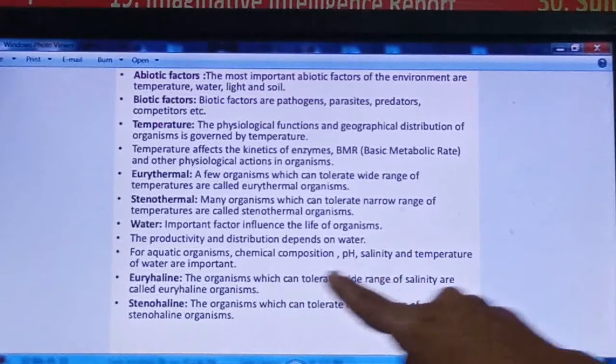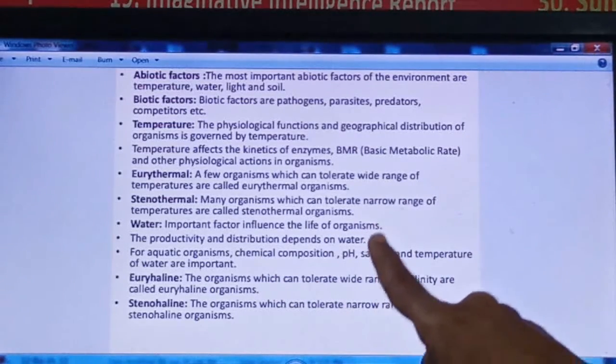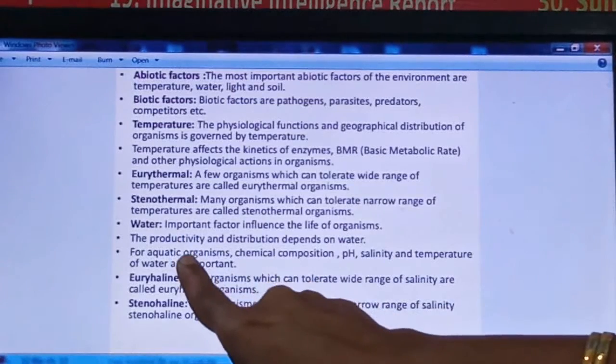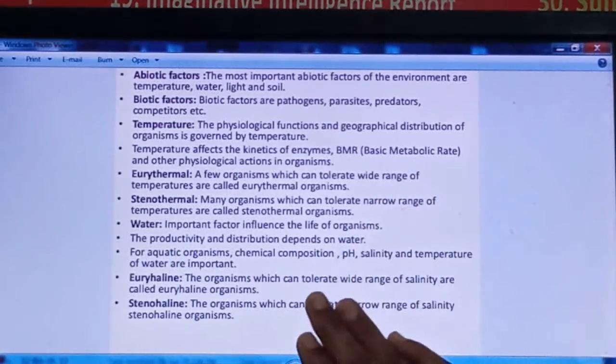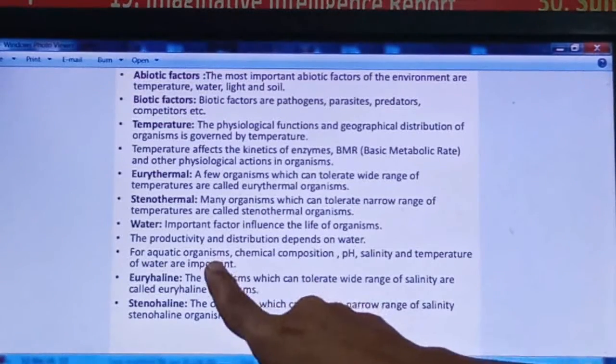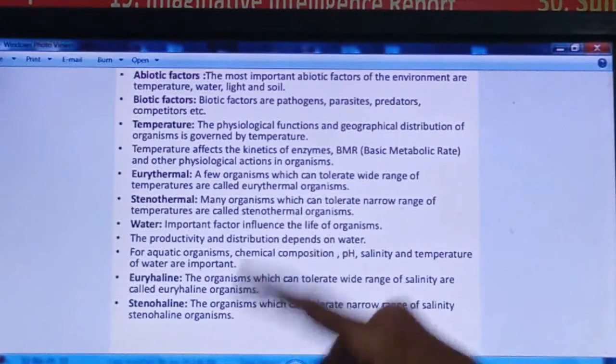If any change in these factors occurs, that water may not be fit for that organism, and the organism cannot survive in that condition. So again aquatic organisms also have an importance of water, need of water.